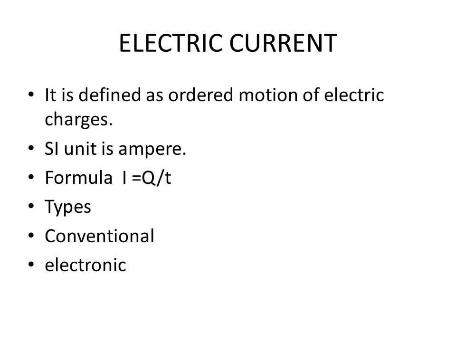It is of two types, conventional current and electronic current. Conventional current means the current flows from the positive terminal to the negative terminal of the battery, and electronic current means the current flows from the negative terminal to the positive terminal of the battery. It means both types of currents are opposite to each other.